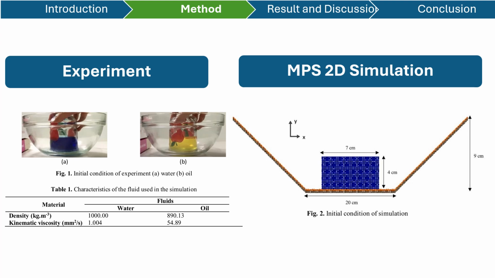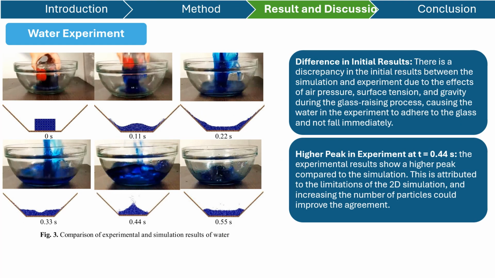And after that, we have the results next. Here we begin with the water experiment results first. We have figure 3 here that shows a comparison of the experimental and simulation results for water. There are 2 points I highlight for this water experiment discussion. For figure 3, it can be seen that there is a difference in the initial results.